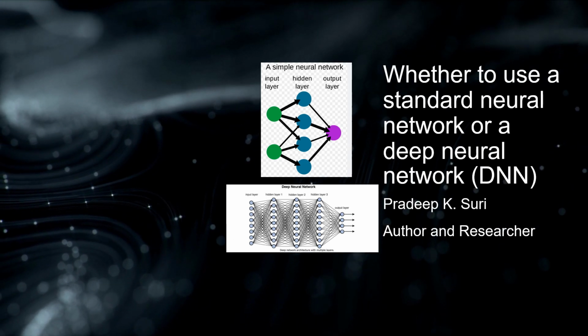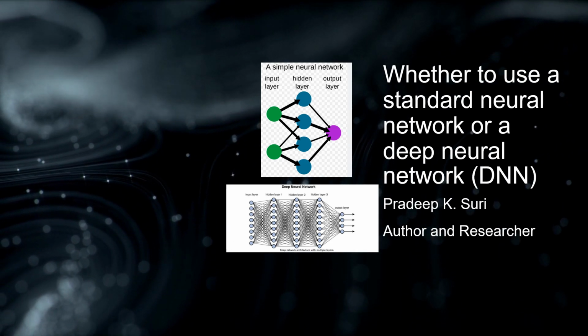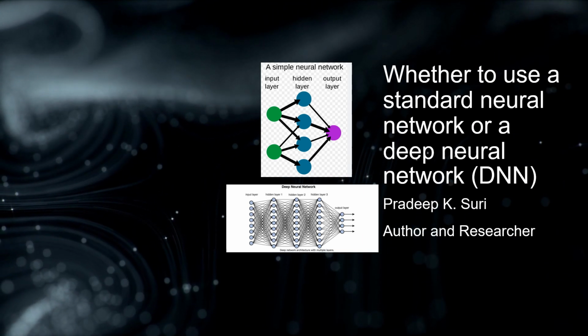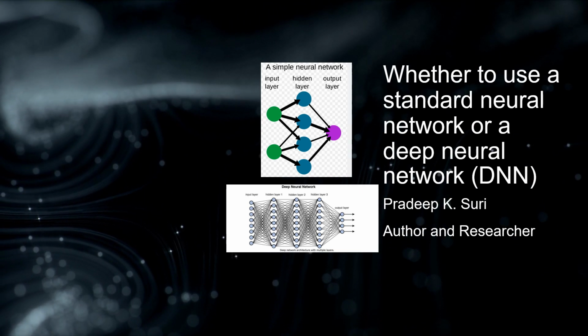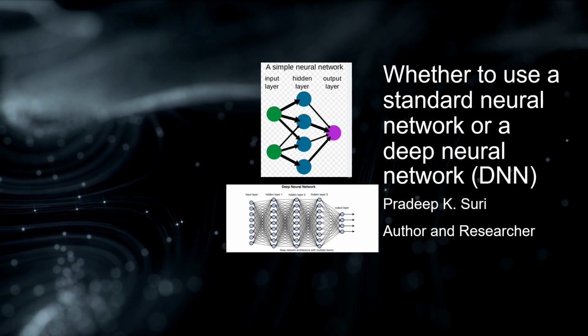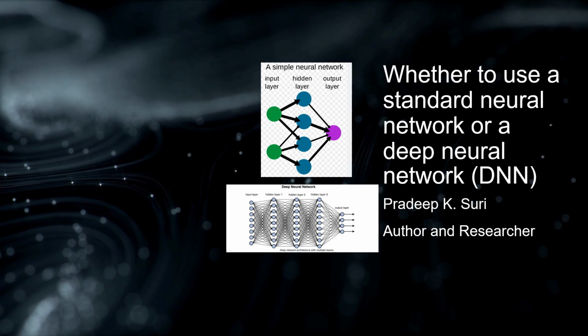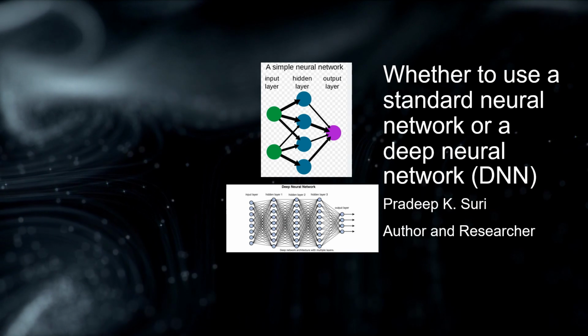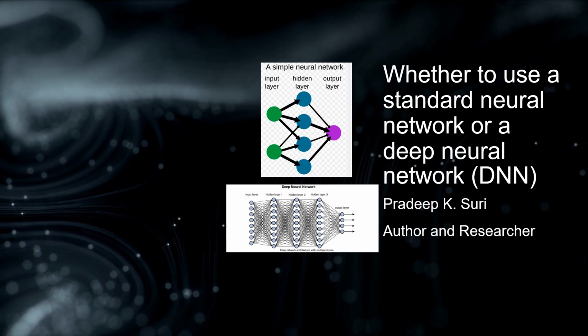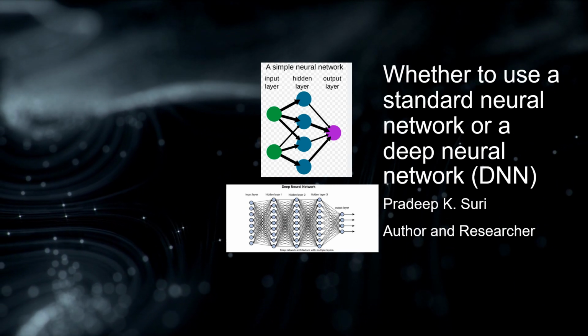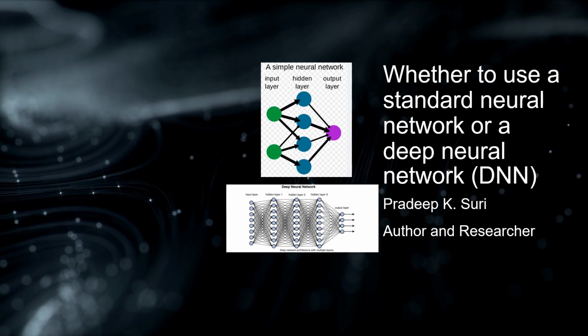Standard neural network. 1. Simple data and tasks. If your dataset and the problem you're solving are relatively simple, a standard neural network might suffice. For example, tasks like binary classification on well-separated data, linear regression, or simple function approximation might not require the complexity of a deep architecture.